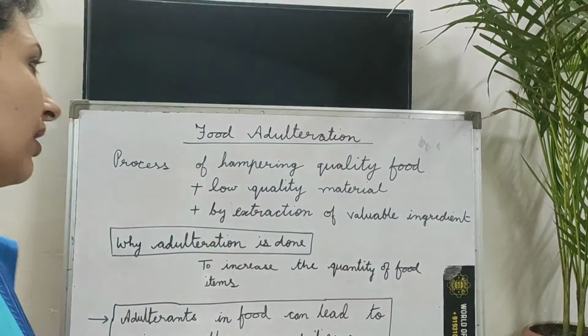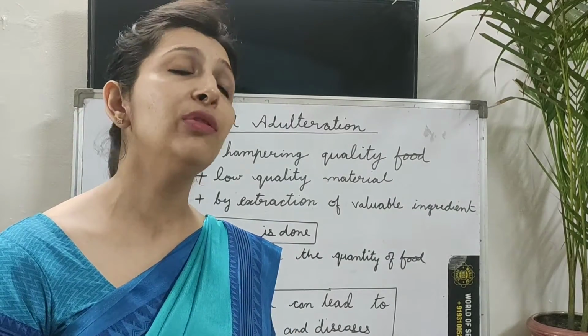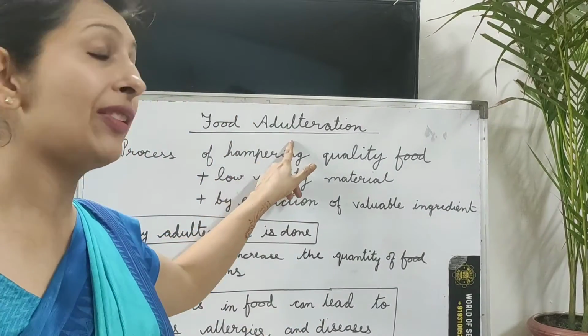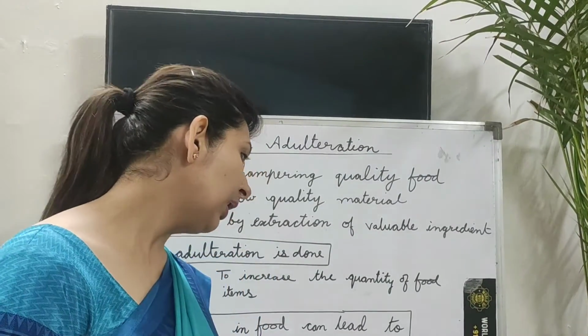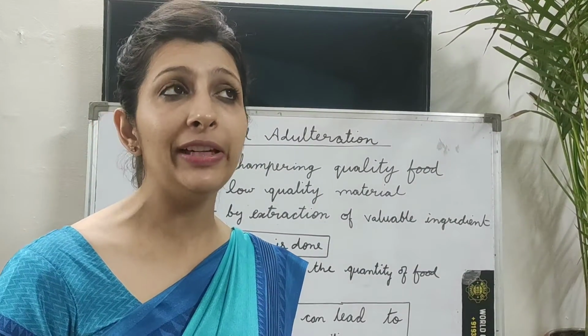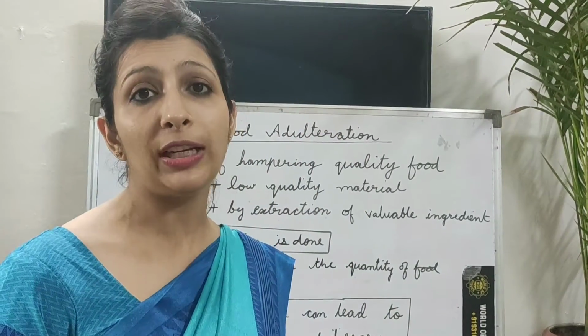Children, our next topic is food adulteration. Now this is a very important topic. Now children, what is the meaning of adulteration? Adulteration is something that is not pure, or in Hindi we say मिलावट करना. Okay, food में मिलावट करना is known as food adulteration.